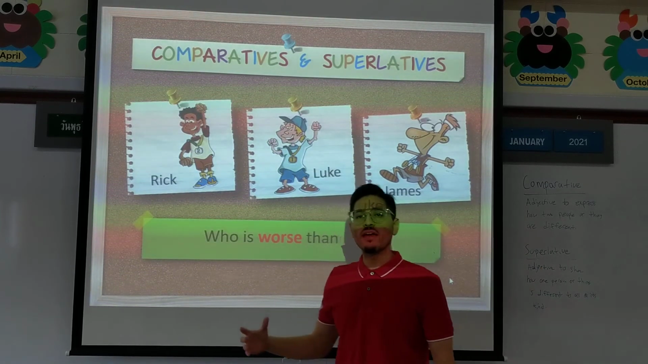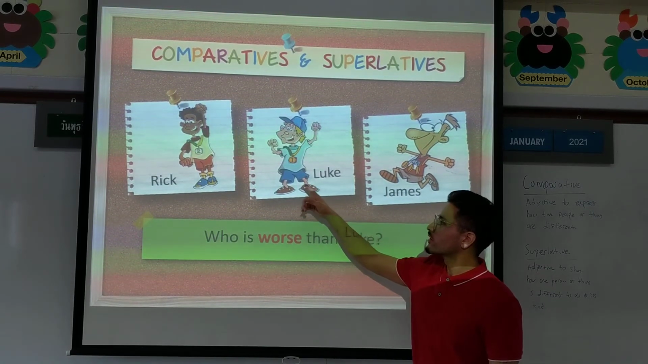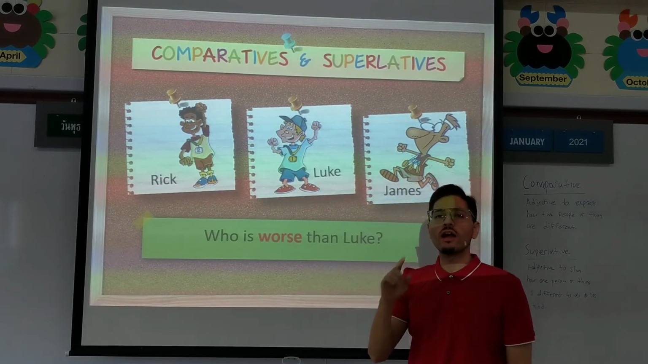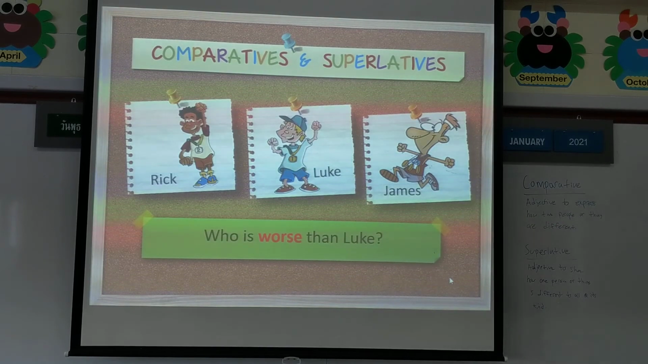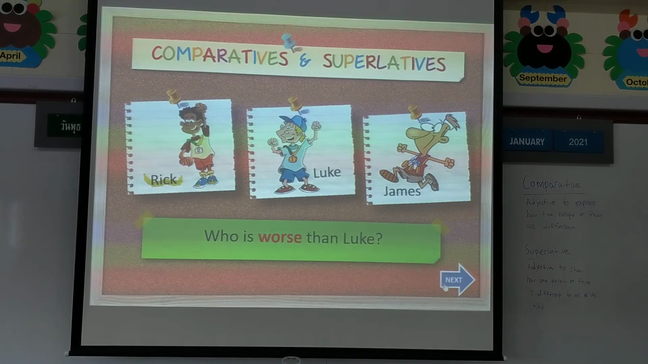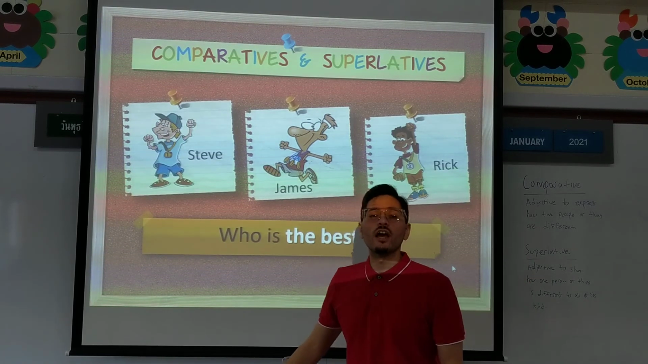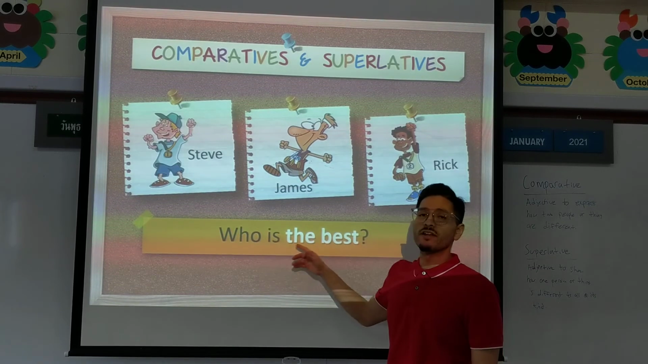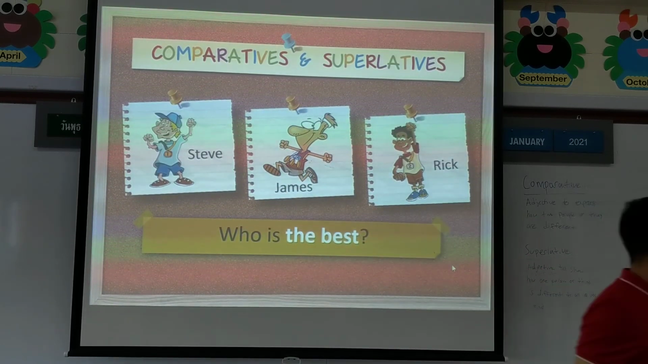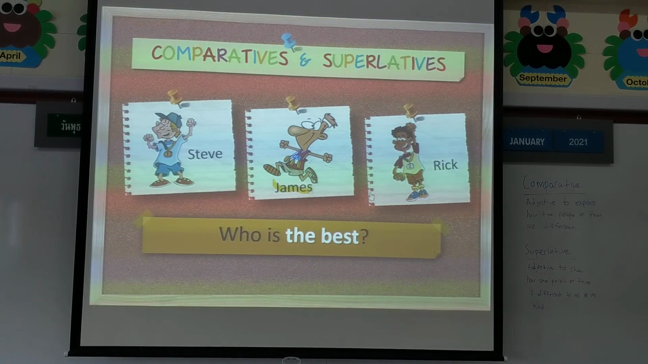Okay, now we have another comparative because who is worse than Luke? Here's Luke. So we have to choose who, only one, who is worse than Luke? Yes. So now, another superlative, because we're out of everyone, out of all of them, who is the best out of all of them? Let's see. Yes.